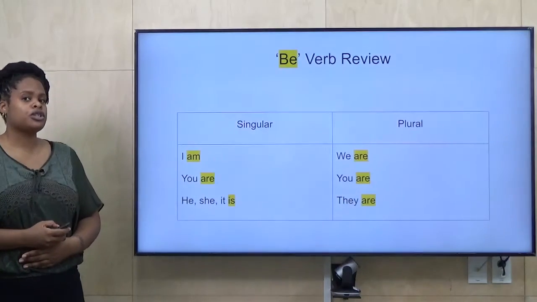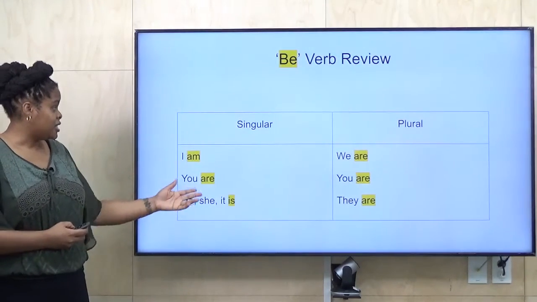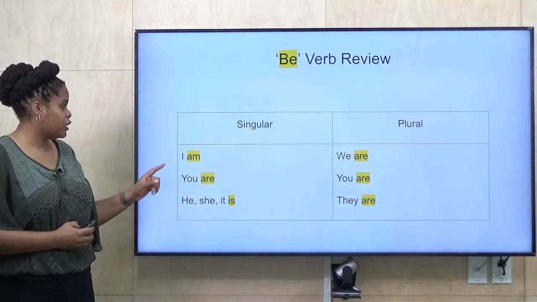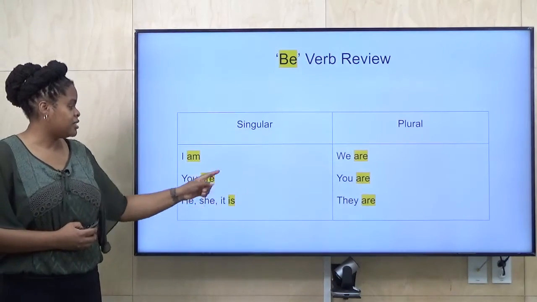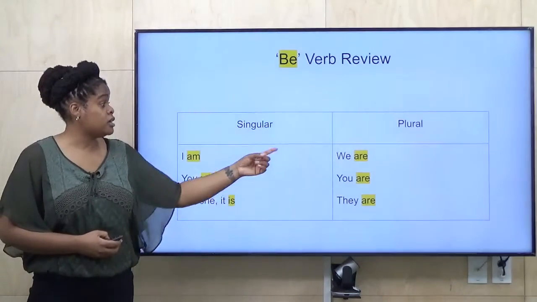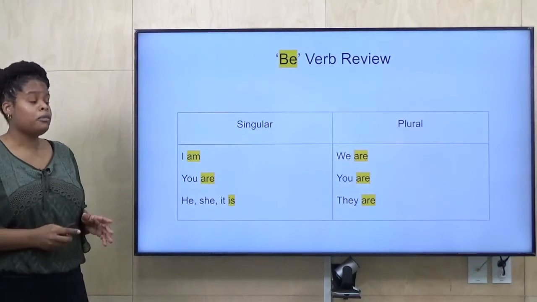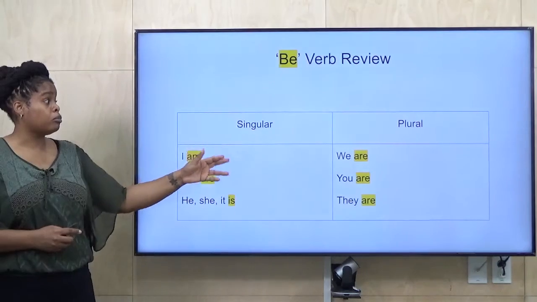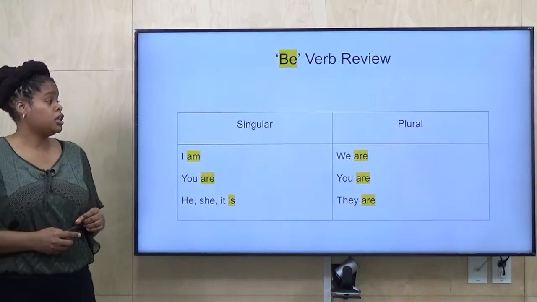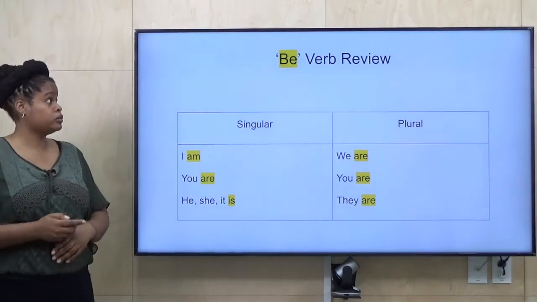Last week, we talked about the be verb. And here is its singular form. I am, you are, he, she, it is. And its plural form. We are, you are, they are. Remember that you can be singular or plural. If it's singular, it means one, you, one person. If it is plural, it is all of you, a group of people.